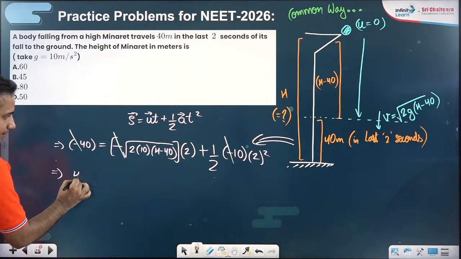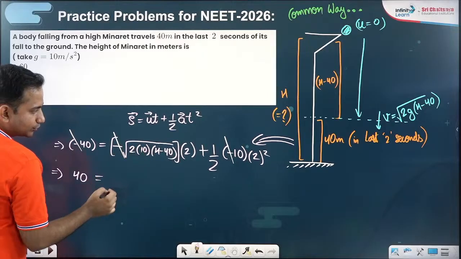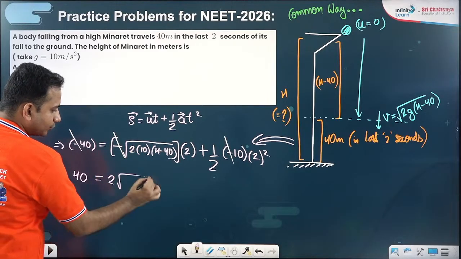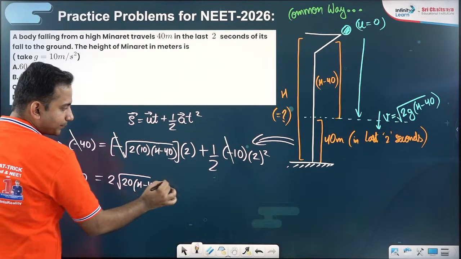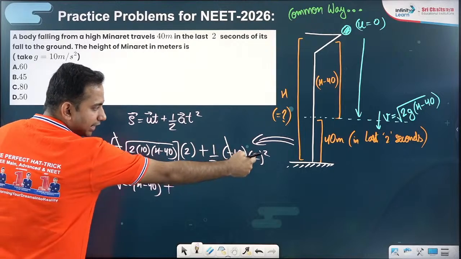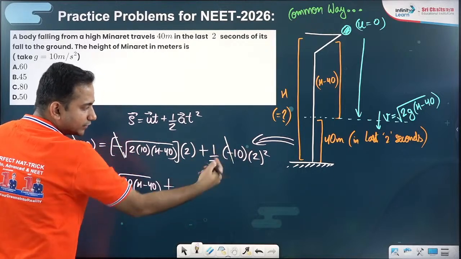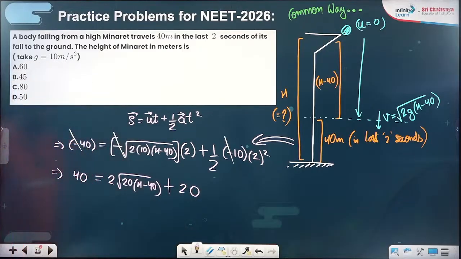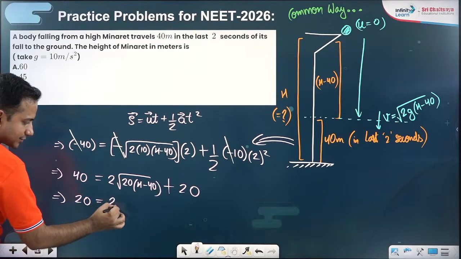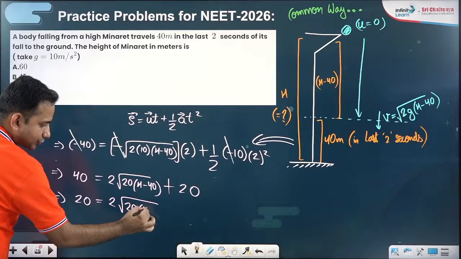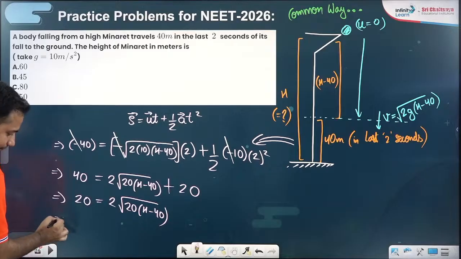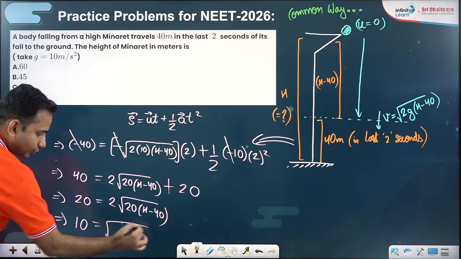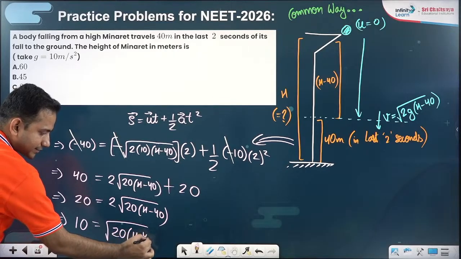Here that's 40, and it is equal to 2 under root of 20(h minus 40), plus, minus has been cancelled, and it is 2 squared here, the 1 and 2 will be cancelled, 2 into 10, 20. Again, you can take this 20 on this side. So 40 minus 20 is 20. That is twice of under root 20(h minus 40). See, this 20 will be cancelled by 2 at 10 times. 10 will be equal to under root of 20(h minus 40).